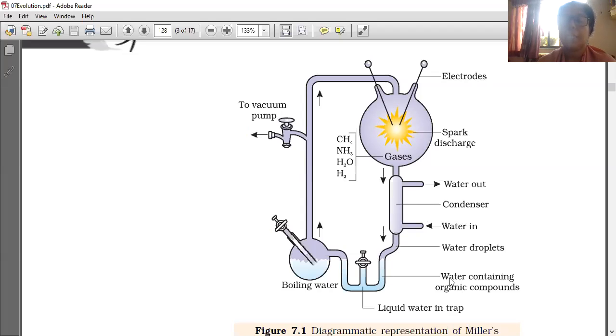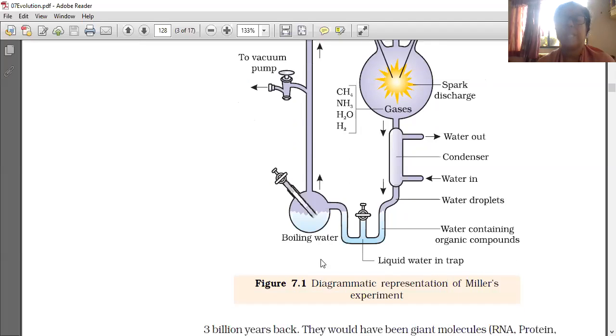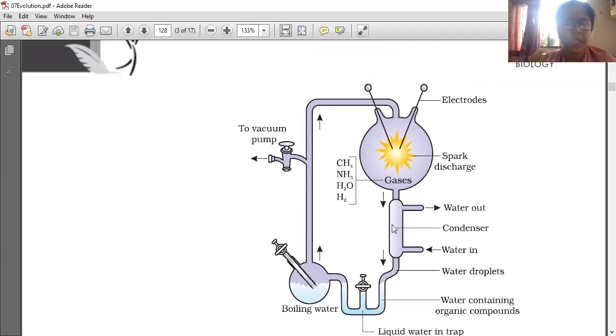This one, water containing. This is important only. Here only organic compounds formed. Water containing organic form, liquid water in the trap only. This is a diagrammatic representation of Miller's experiment. Miller's experiment is many times asked in the board exam. It is a very important experiment only.